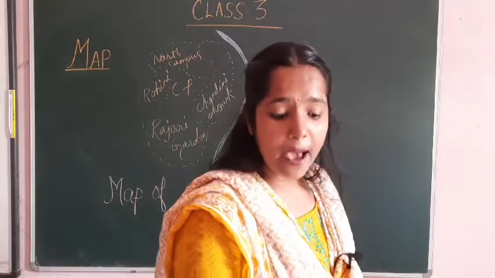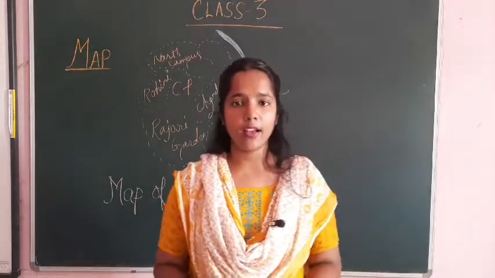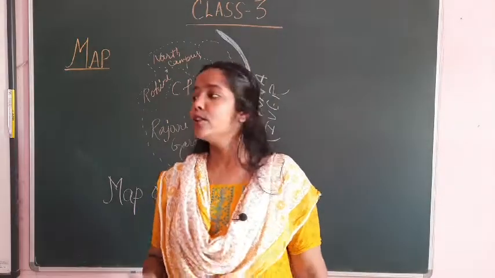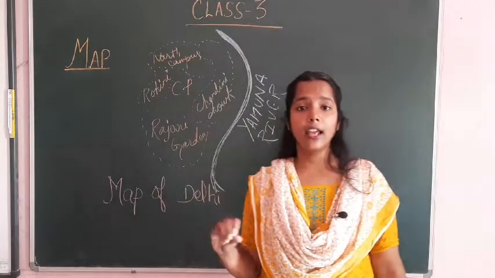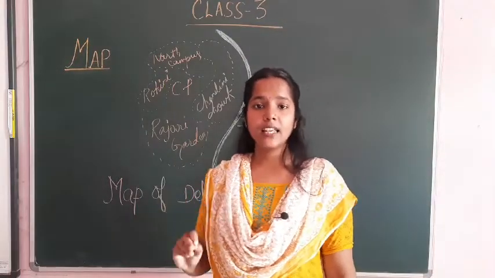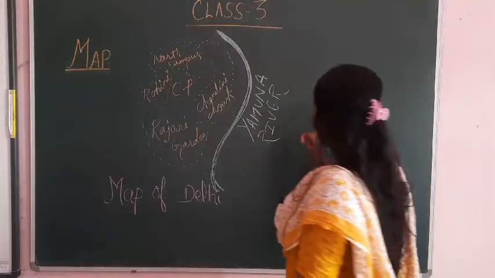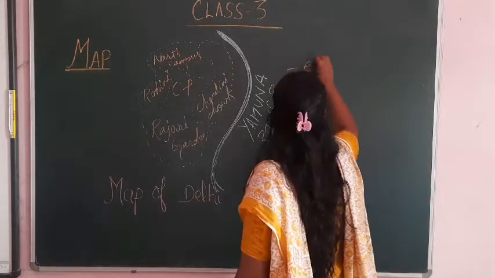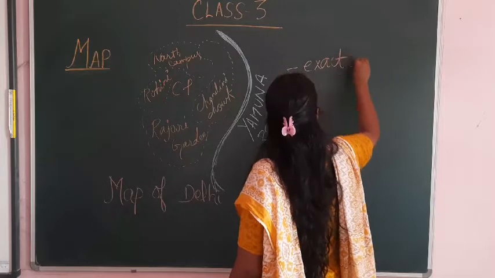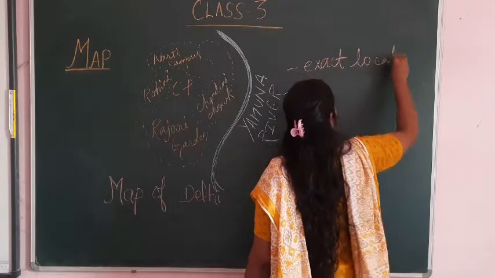Now, a map is not a random drawing. A map is a sketch of an exact area. In a map you can see an exact location. What things can you do in a map? I am writing here. You can see the exact location of a place.